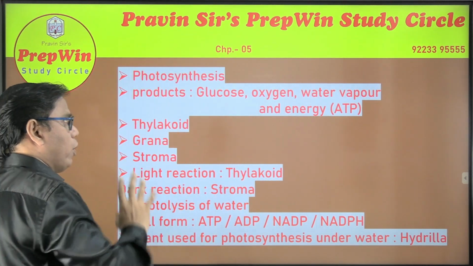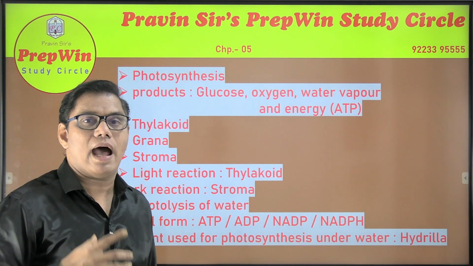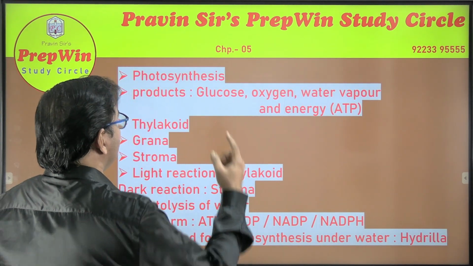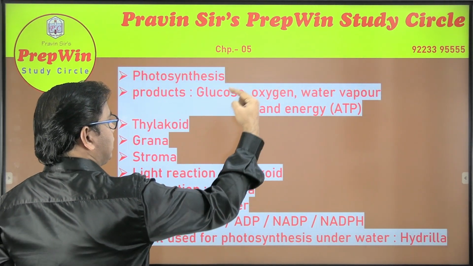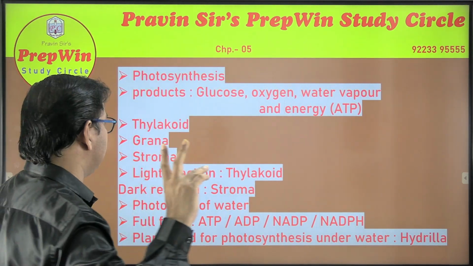Now what are the products of photosynthesis? This is again a very important question and I have seen this question in most of the schools' prelim paper. So products are glucose, oxygen, water vapor and energy in the form of ATP.